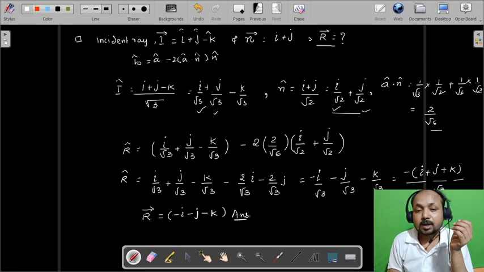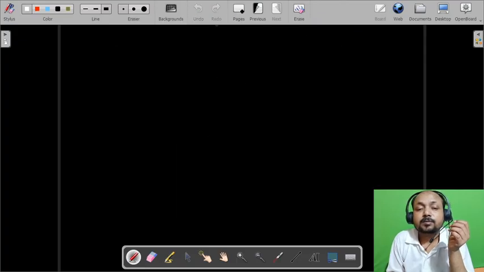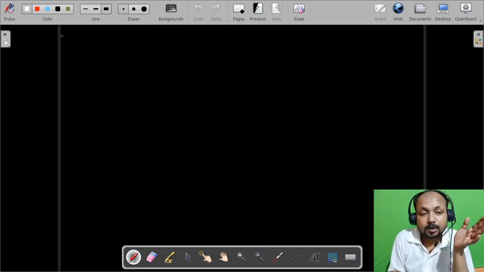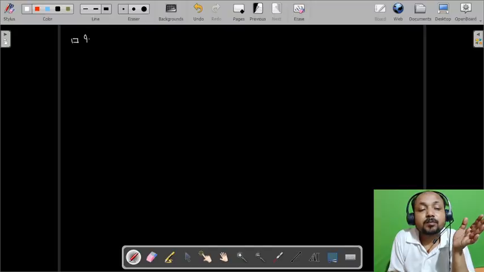Now let us start talking about the formation of image in the plane mirror, and then we will move to the field of view. So first, image formation in plane mirror.